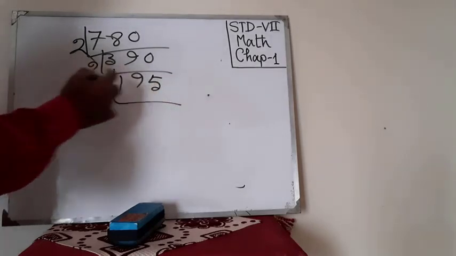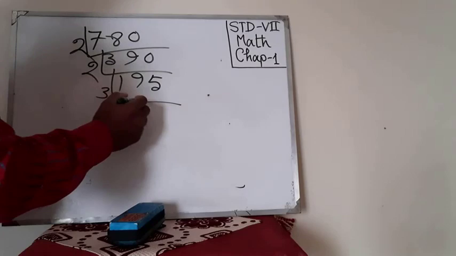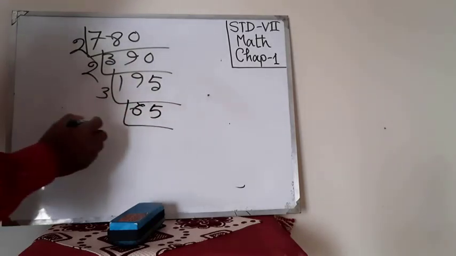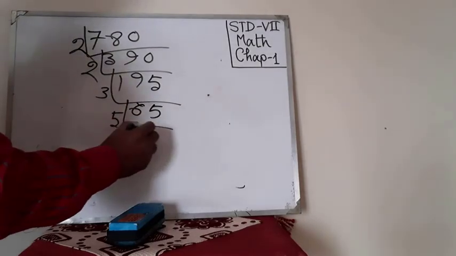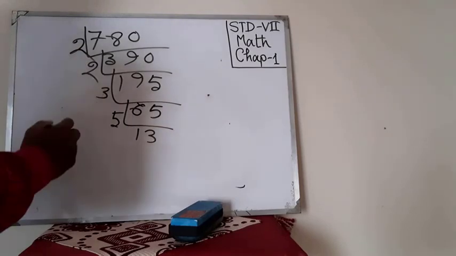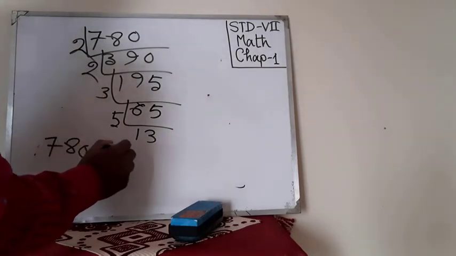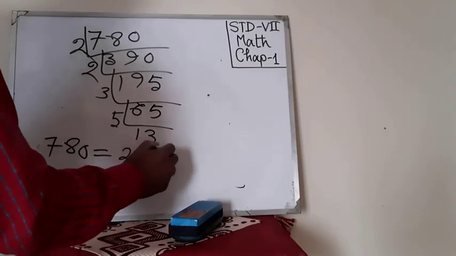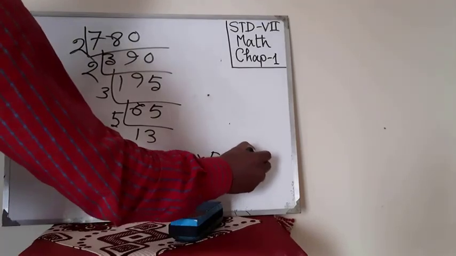If I divide by 3, 3 times 6 is 18, then 65 remains. Then we can divide this by 3? No, we can consider 5, then 13. Look, we have got here 780 equal to 2 into 2 into 3 into 5 into 13.